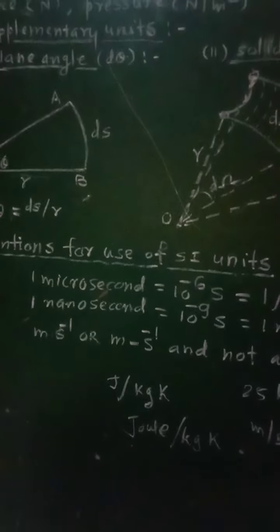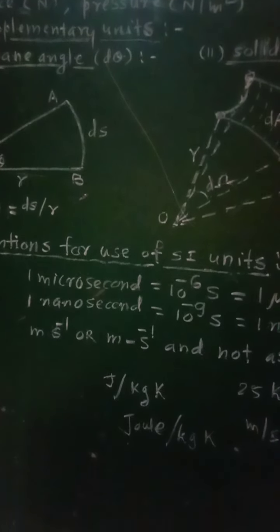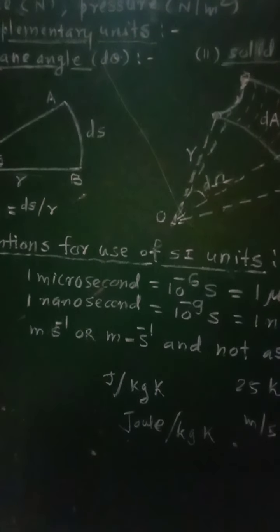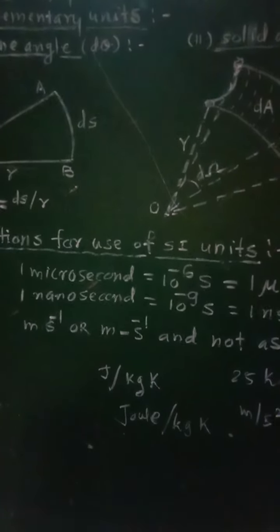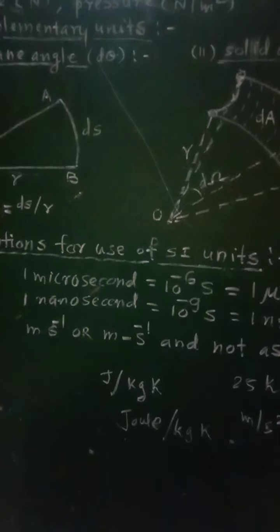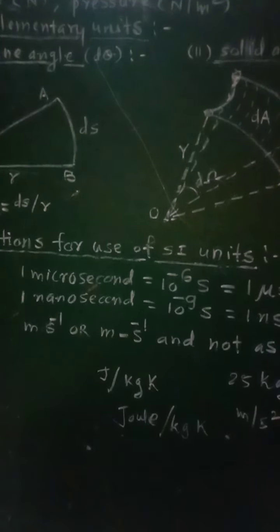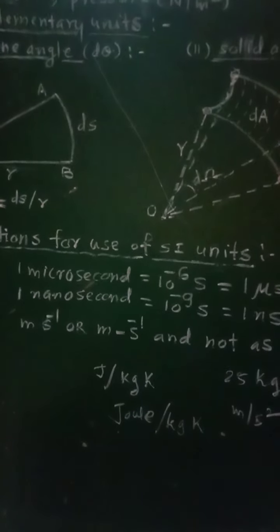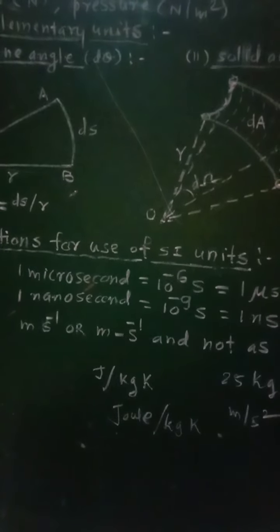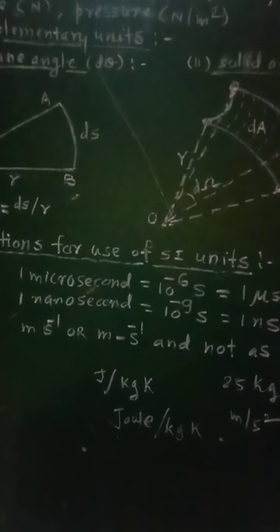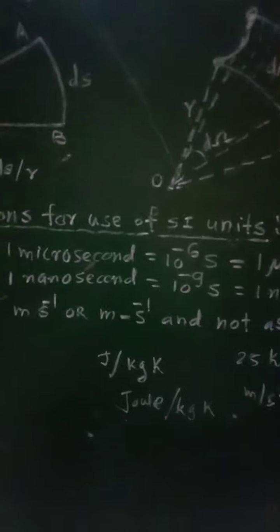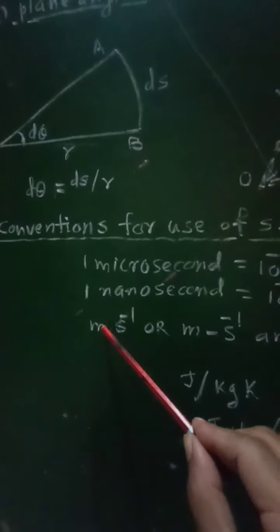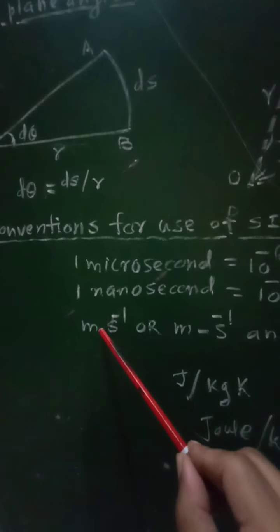The eighth rule: a space or hyphen must be introduced while indicating the multiplication of two units. For example, meter per second: between m and s there must be some space left.